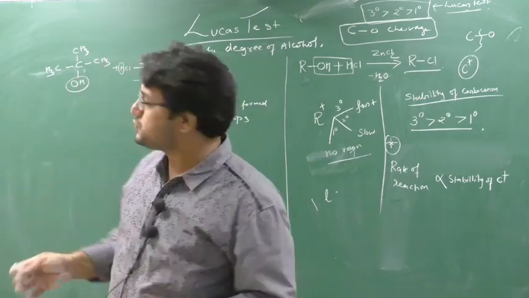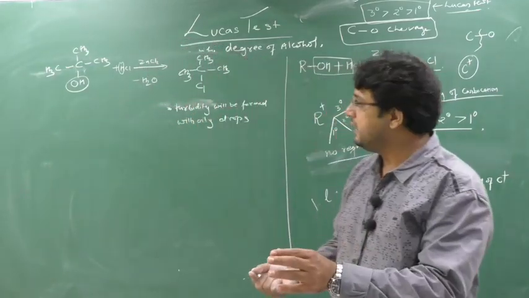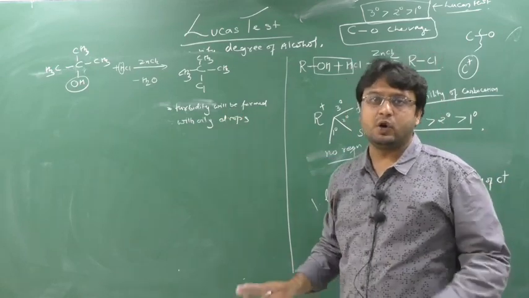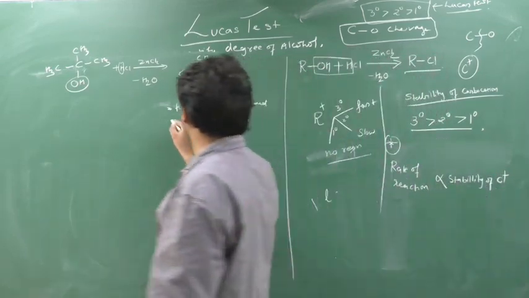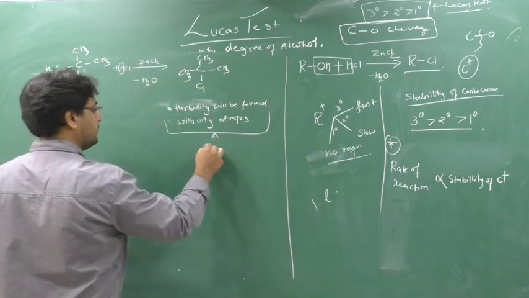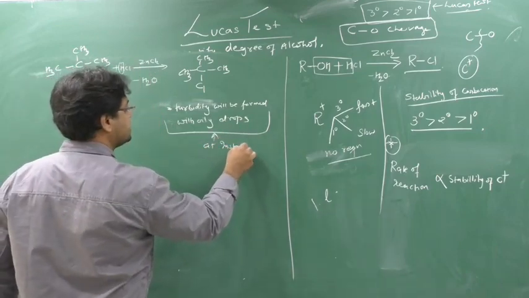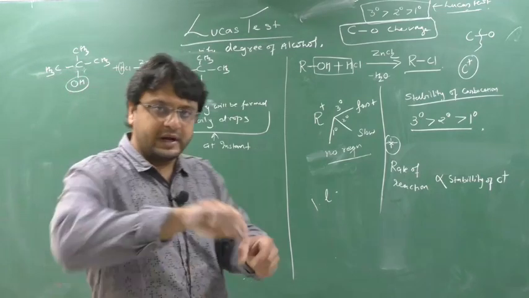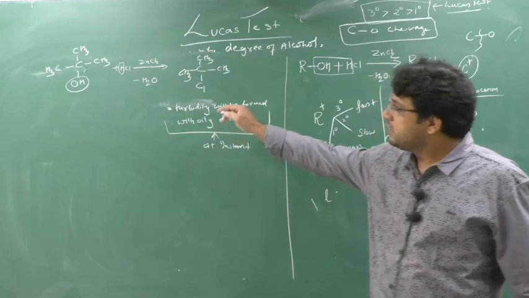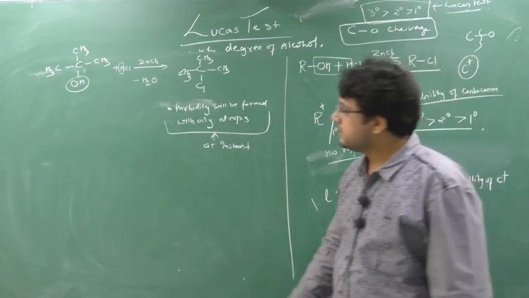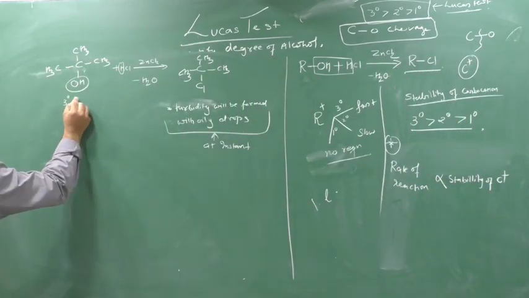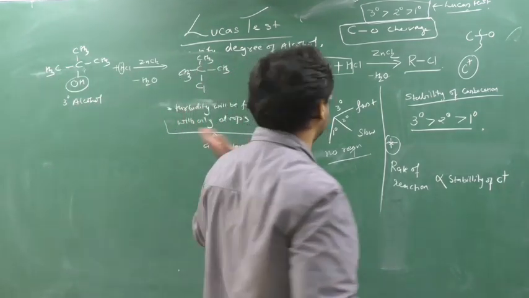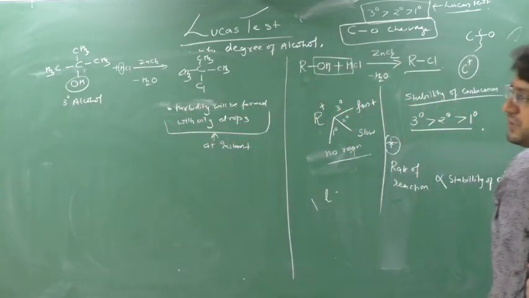And on the spot, as soon as you add HCl to 3 degree alcohol, this observation will be taken. It will not take time, it is instant. Instant means what? On the spot. This will be seen as you add it, for 3 degree alcohol. Clear? Because this is 3 degree alcohol, no? So the observation will take place on the spot. As you add it, the reaction is very fast. Why is the reaction very fast for 3 degree alcohol?